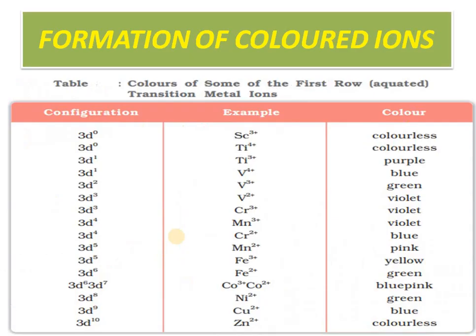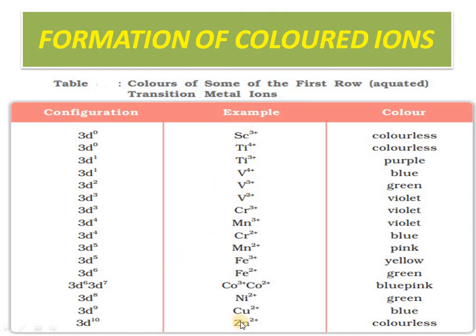Okay. Now these are the colored ions. For example, let us say scandium. Scandium: argon, 4s2 3d1. Now if you remove 3 electrons, there is no electron in the d orbital, so how will d-d transition take place? If d electrons are not there, how is transition possible? Similarly, zinc has fully filled orbitals.